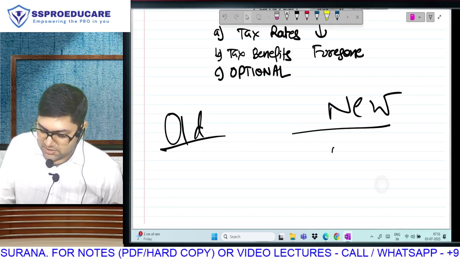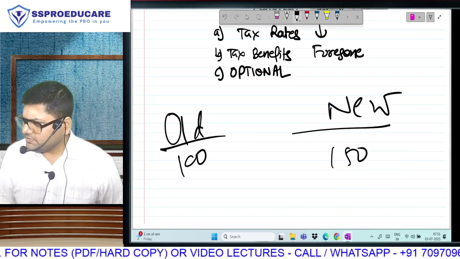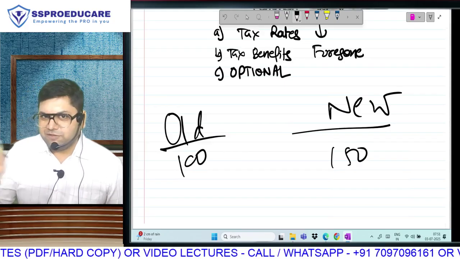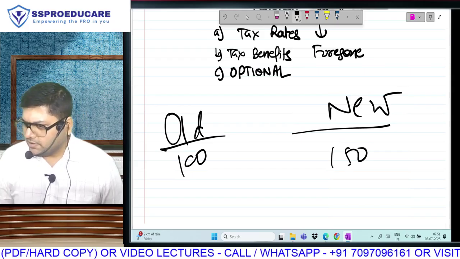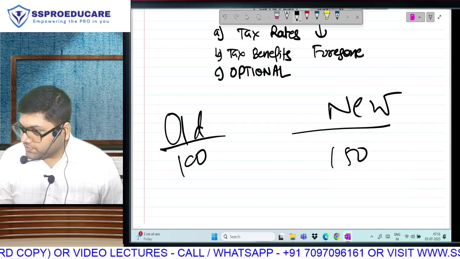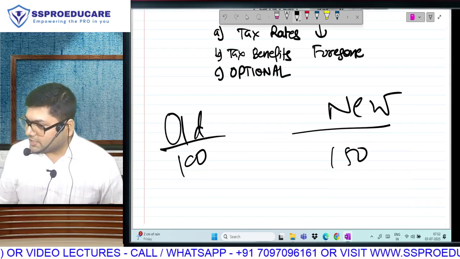Supposing the tax as per old is coming to 150 and the tax as per new is coming to 100. Example. So which one should your client pay? 100. How much have you saved for your client? 50. So your client is very happy and will pay you good fees. But it is very difficult to extract money from people. So you know how to extract money from people?